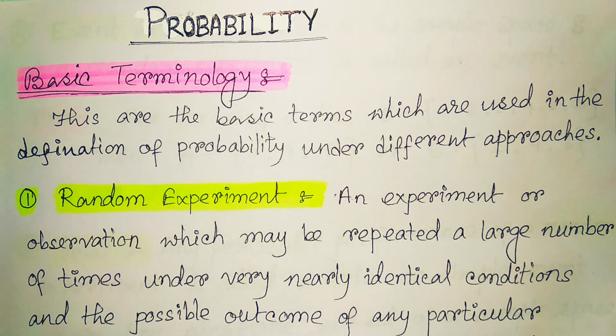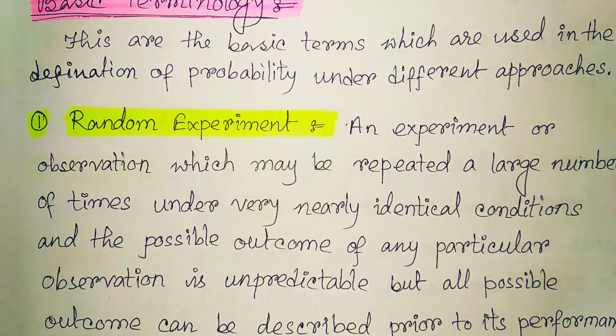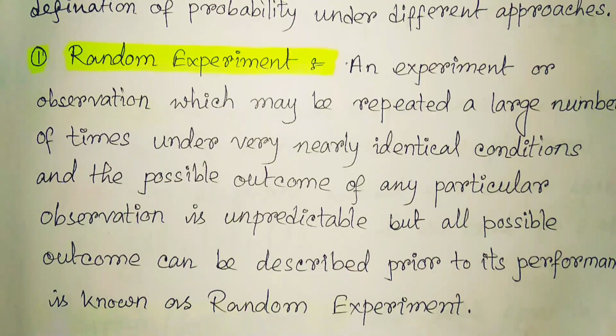An experiment or observation which may be repeated a large number of times under very nearly identical conditions, and the possible outcome of any particular observation is unpredictable, but all possible outcomes can be described prior to its performance, is known as a random experiment.